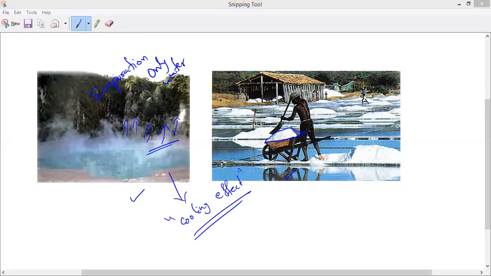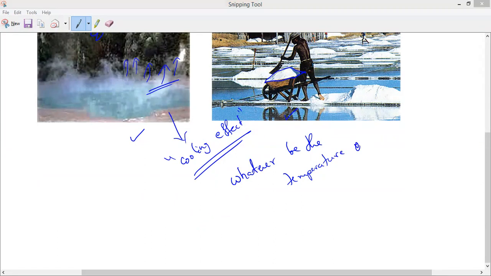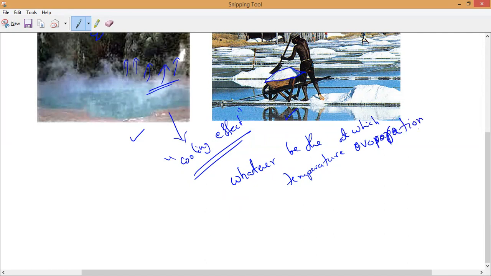Please remember, all of you note the statement, very, very important. Whatever be the temperature, evaporation takes place. Whatever be the temperature at which evaporation takes place, is it a day process, night process, or continuous process? Continuous process. Day and night evaporation will take place.